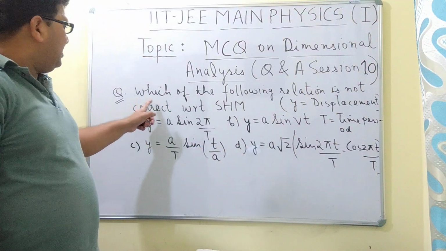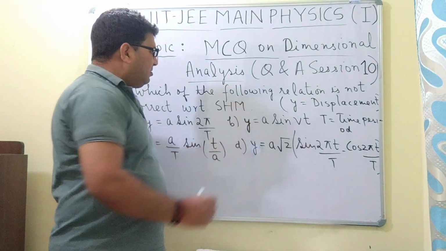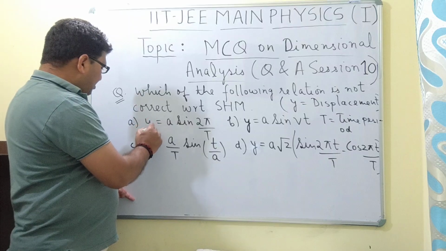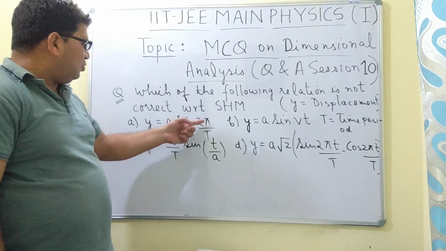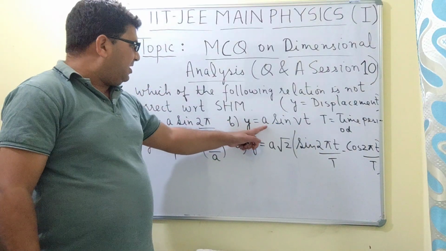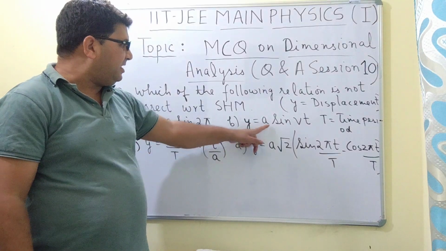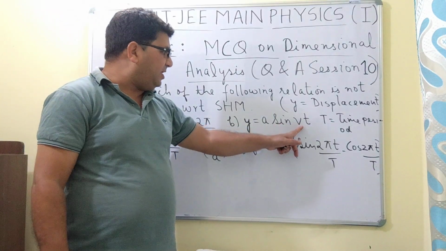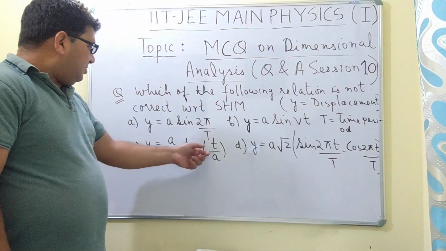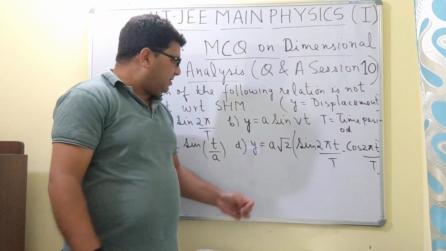So the question here is, which of the following relation is not correct with respect to simple harmonic motion? There are four relations given here. First one is y is equal to a sine 2 pi upon T. Here T is the time period, y is the displacement, and a is the amplitude of displacement. Here v, small v, is the linear velocity, and t, small t, is the time at any instant.